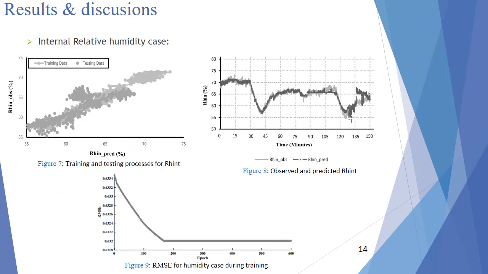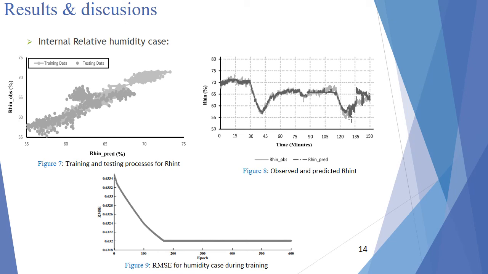So here we can notice that we have, from figure 7, the training and testing processes for the case of internal relative humidity, while figure 8 represents the observed and predicted internal relative humidity. We can see that, the same as the internal temperature case, we have a good accuracy, or a good fit, between the predicted and the observed relative humidity.